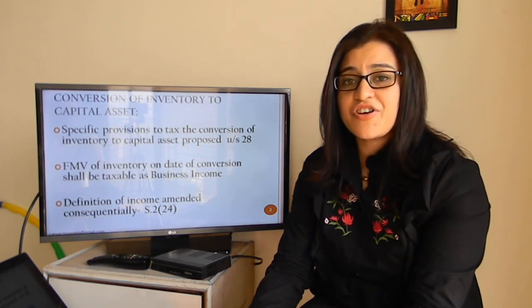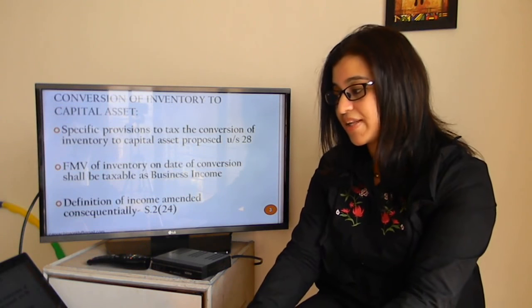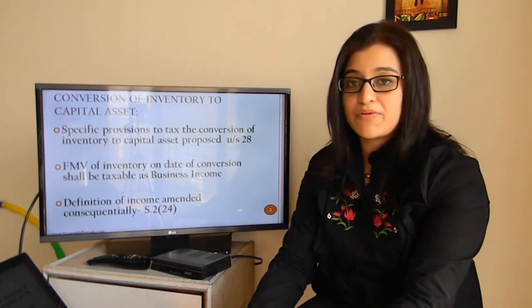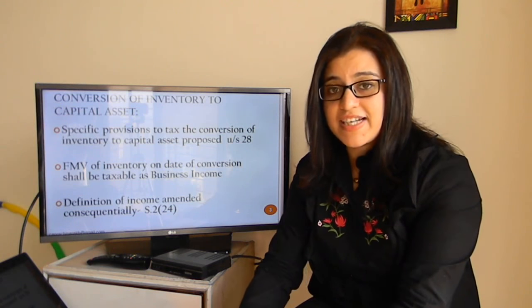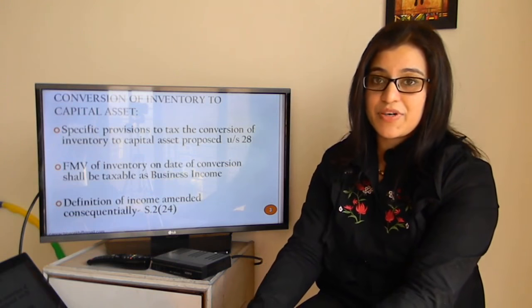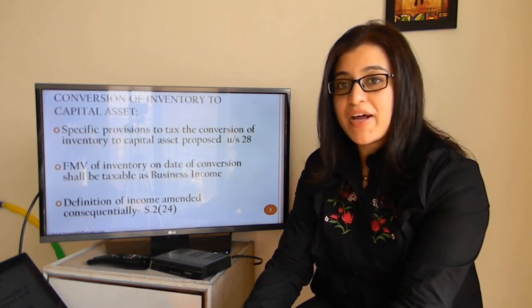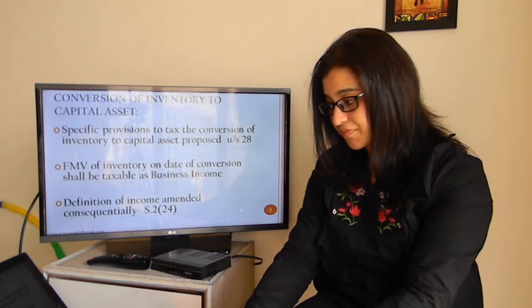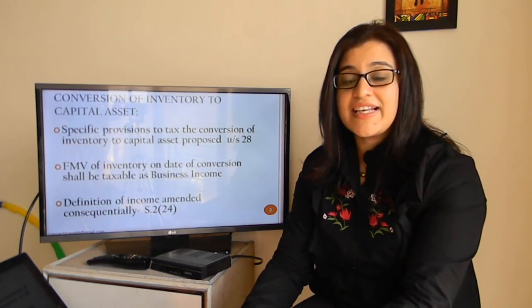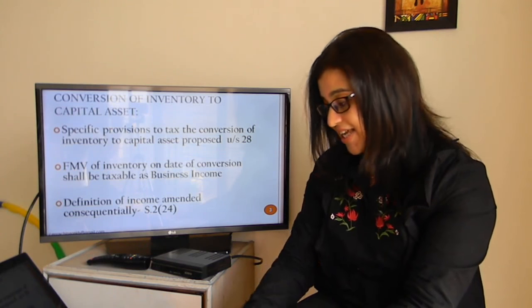The charging section of chapter 4D, that is section 28, has been amended to include that whatever is the amount on conversion of an inventory to capital asset shall be charged to tax under this particular head. The amount that will be charged will be the fair market value of the asset on the date of conversion. Consequentially, the definition of income has been amended to include the same.